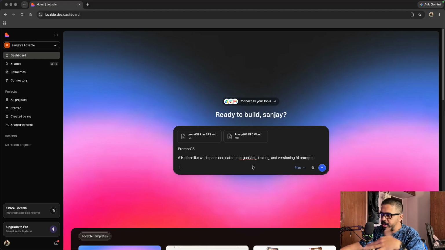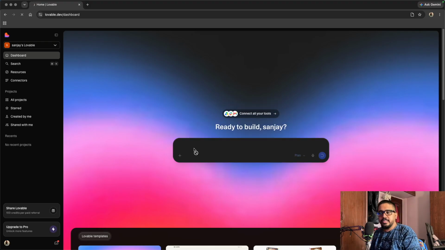Prompt OS is a Notion-like workspace dedicated to organizing, testing and versioning AI prompts. So this is the prompt which I give, not a single line of code which I wrote. Lovable also has something called planning, where it doesn't consume any tokens. It's like you're chatting with ChatGPT or any AI, like you can plan your product like you're having a dedicated team. Product name, okay? And I'm going to press enter. That is it. We're going to have a discussion right now.